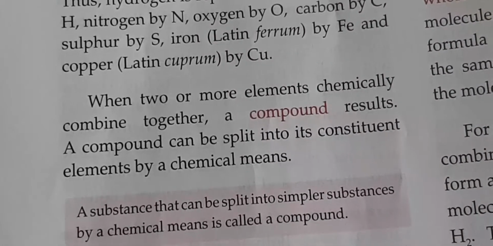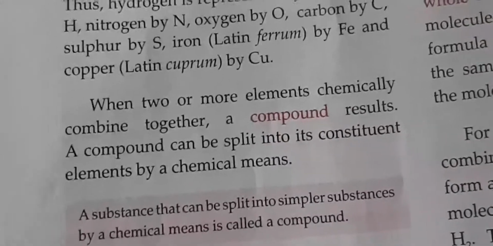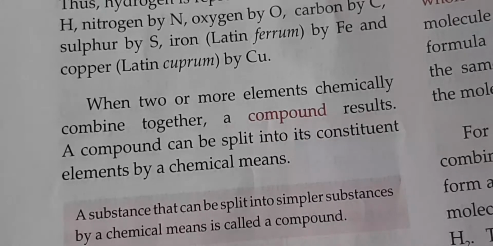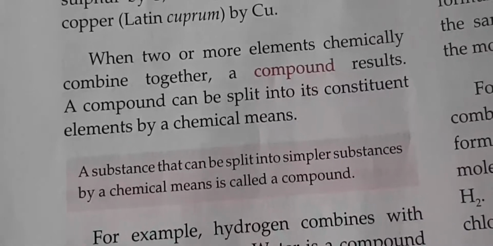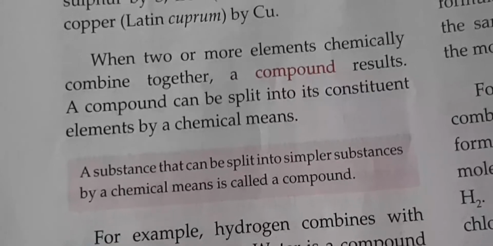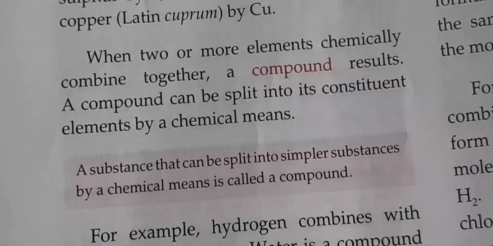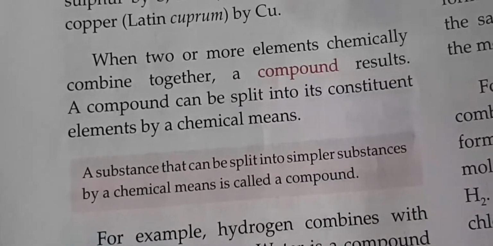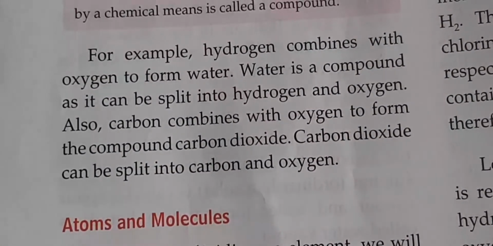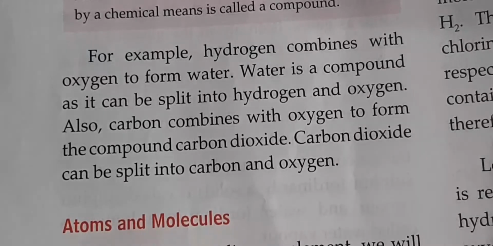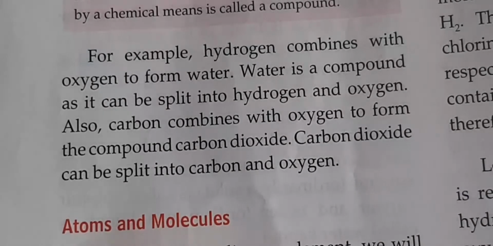Now, when two or more elements chemically combine in some fixed proportion, they give rise to a compound. A substance that can be split into simpler substances by chemical means is called a compound. After elements, the next thing coming up is compounds. If you want an example of a compound, hydrogen combines with oxygen to form water. Water is formed of two elements, hydrogen and oxygen.